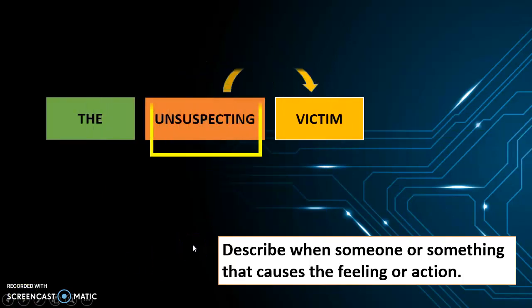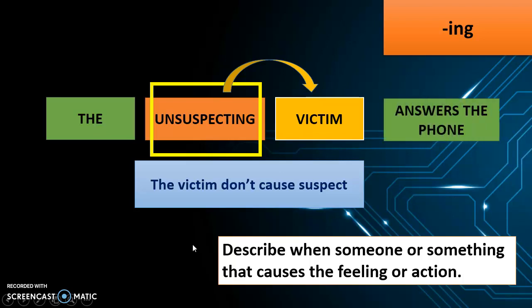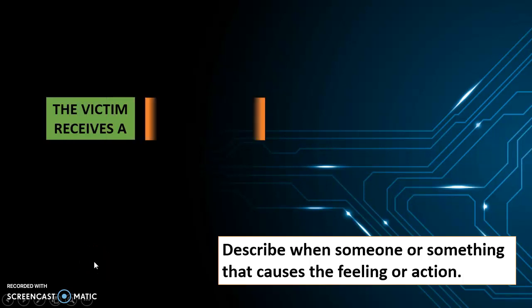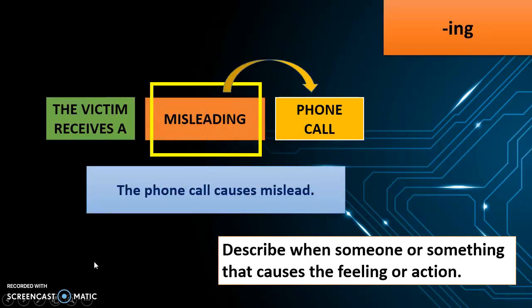Here I have another example. The unsuspecting victim answered the phone. Unsuspecting is modifying the victim. In other words, I am saying the victim doesn't cause suspicion. And there is our last example.